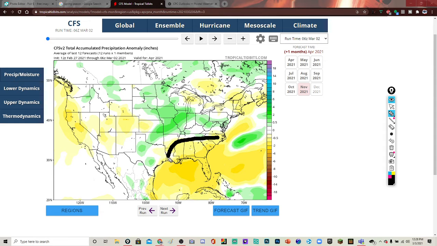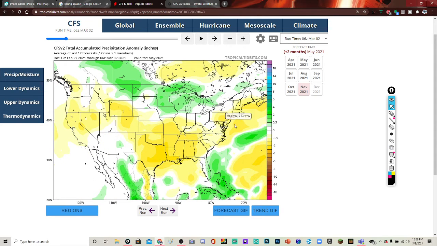Some areas are not above average, but some of these areas could see severe weather too. And then down here it shows below average precipitation, because it shows still below average. That's why I put very dry, because it's still showing it to be pretty dry for April for you guys. And then dry for this region over here too. Most of this region dry, maybe a few spots above average up here. So yeah, let's look at May here.